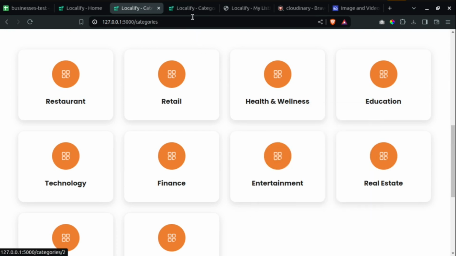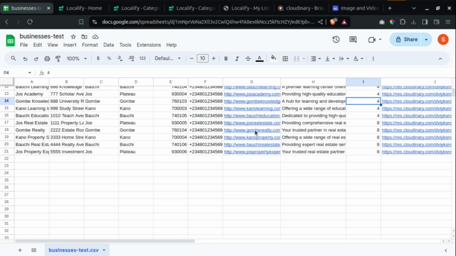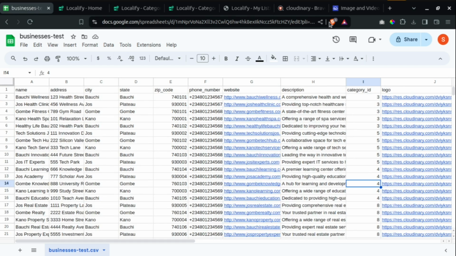So if you check education, you see Bauchi Learning Center, Just Academy, Kano Learning Institute, and these are just businesses that I generated. I just want to show you that you can use this particular CSV to upload data to the system.